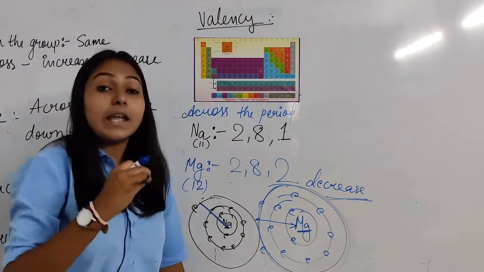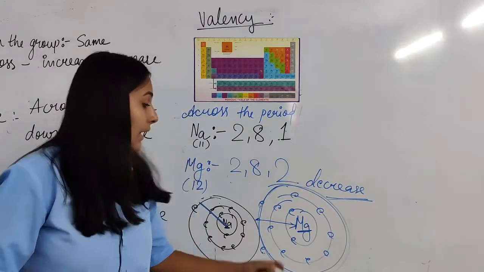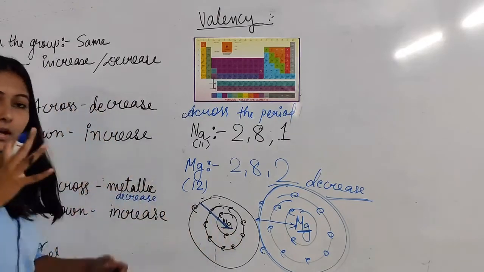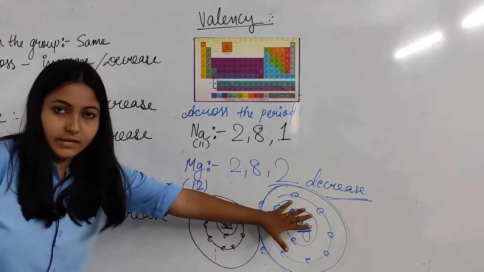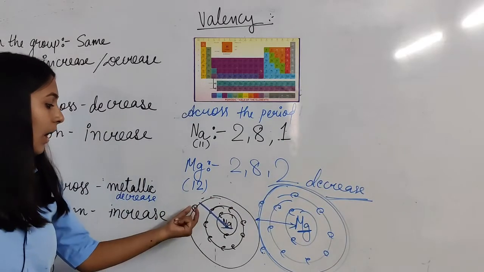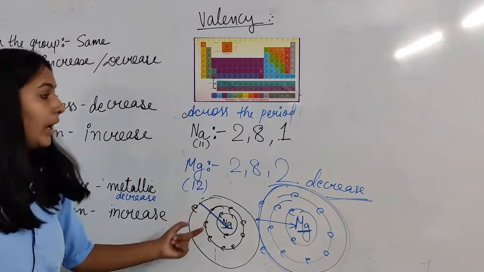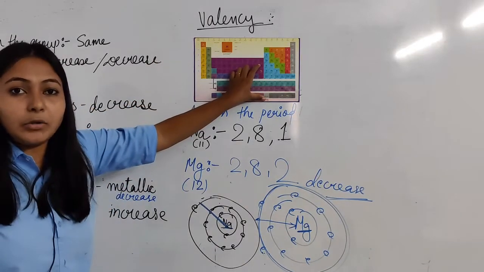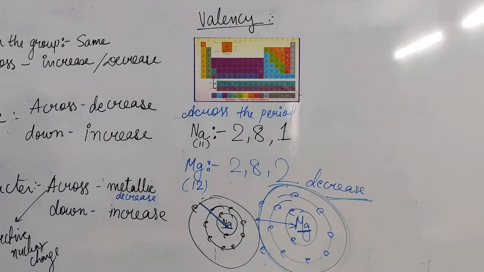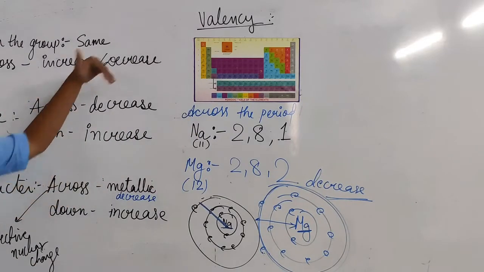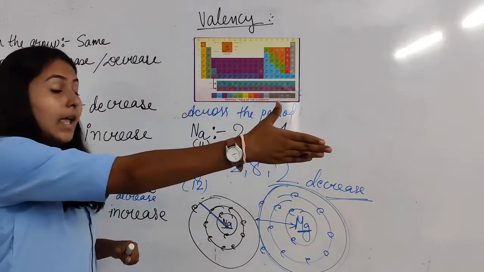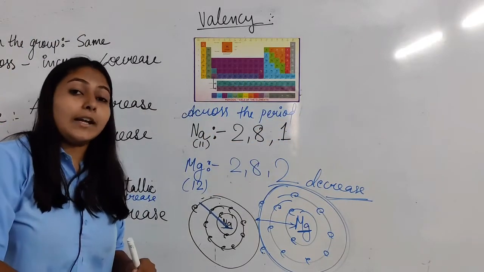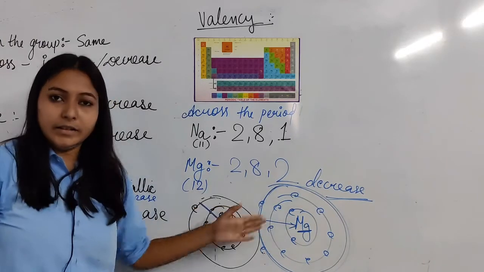The reason is the effective nuclear charge. It will attract more. Over here the size is quite bigger than this, because the outermost electron is only 1. So across the period, the atomic size will decrease, and down the group, the atomic size will increase. These are the reasons behind it.